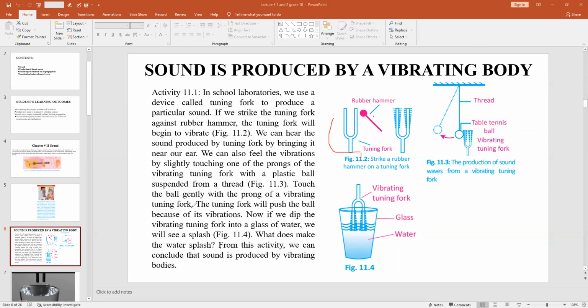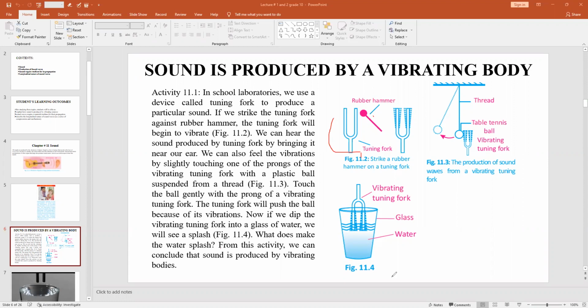So with the example mentioned in figure 11.3, we can say that sound is produced by a vibrating body. Touch the ball gently with a prong of the vibrating tuning fork. The tuning fork will push the ball because of its vibration. Now, if we dip the vibrating tuning fork into a glass of water, we see a splash. As you observe, when you release this ball, the tuning fork starts vibrating.